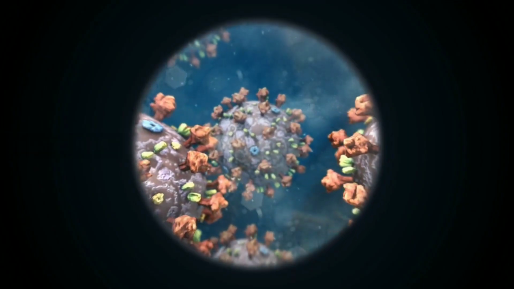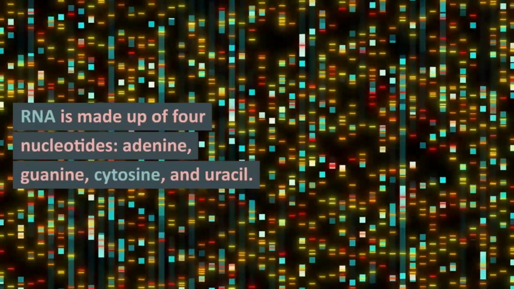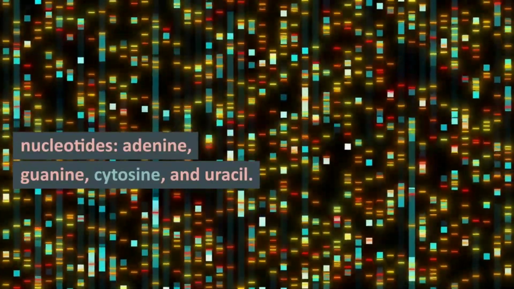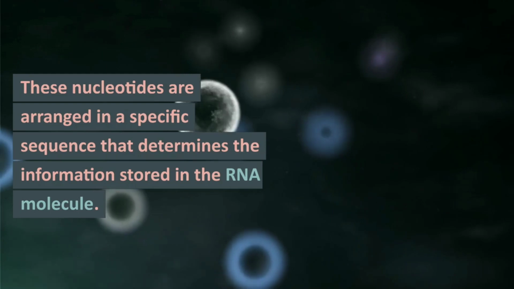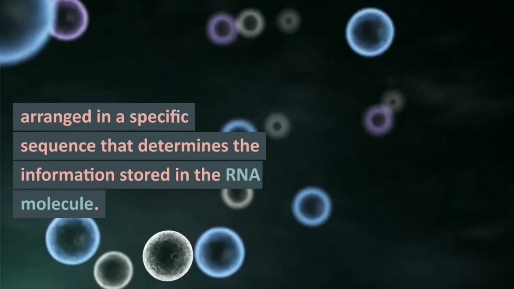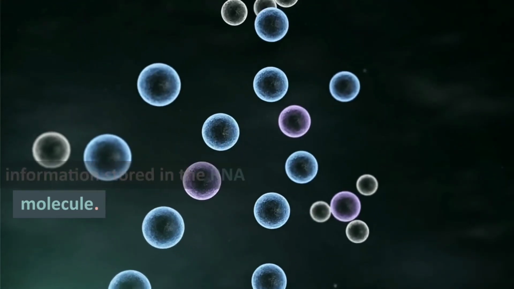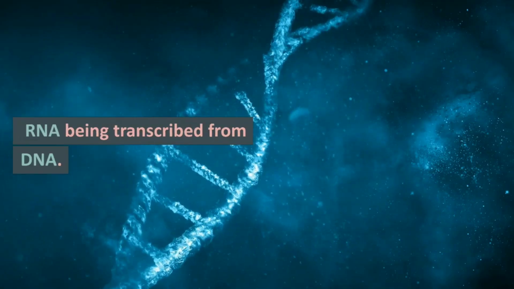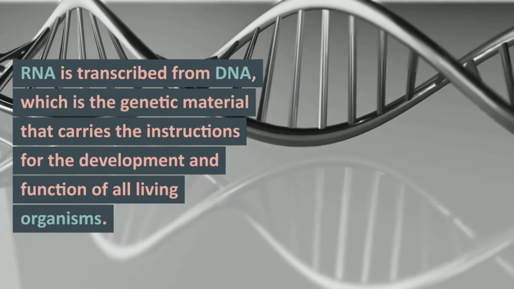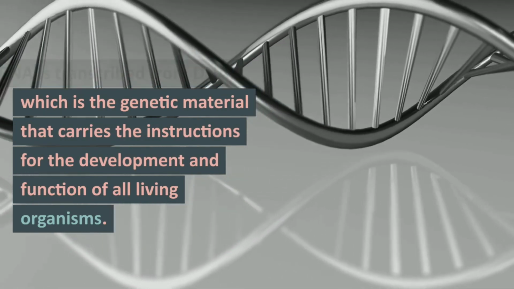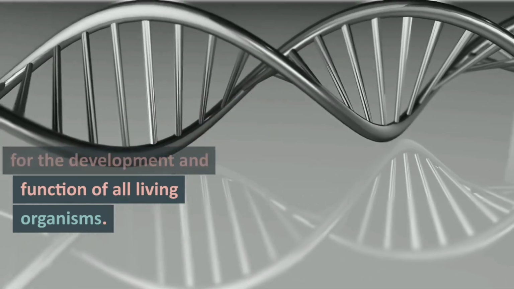Strand of RNA. RNA is made up of 4 nucleotides: adenine, guanine, cytosine, and uracil. These nucleotides are arranged in a specific sequence that determines the information stored in the RNA molecule. RNA being transcribed from DNA. RNA is transcribed from DNA, which is the genetic material that carries the instructions for the development and function of